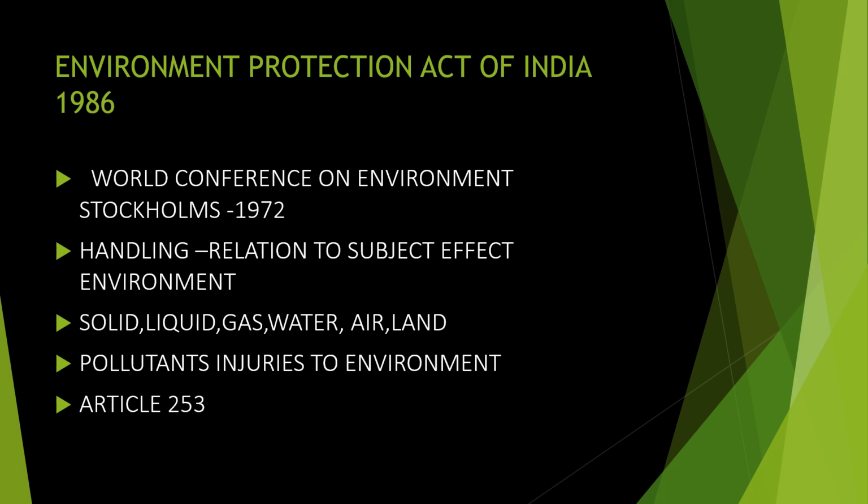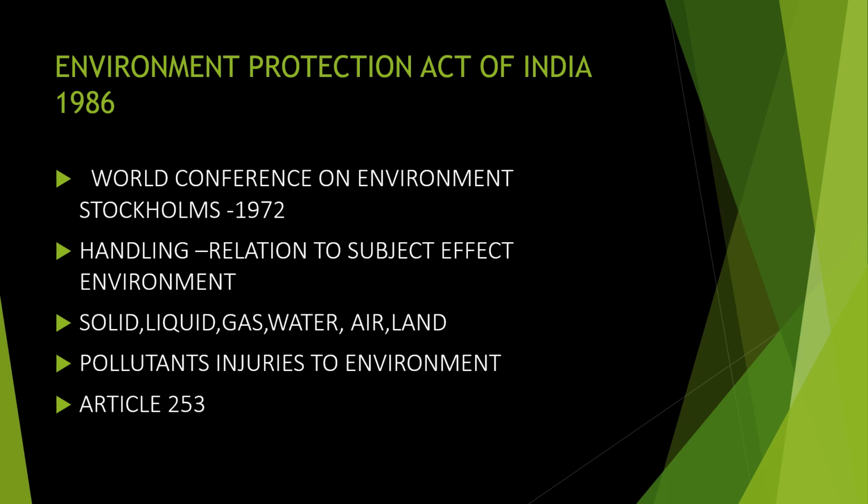Okay, that is, they discussed about the solid, liquid, gas, water, air, land, and its pollutions, how we can control it, and what all the problems are happening in the world. They discussed about it. Okay. Then pollutants injurious to environment, how the pollutants are injurious to the environment, or it is causing the problems.